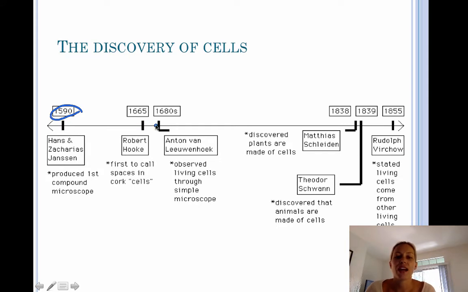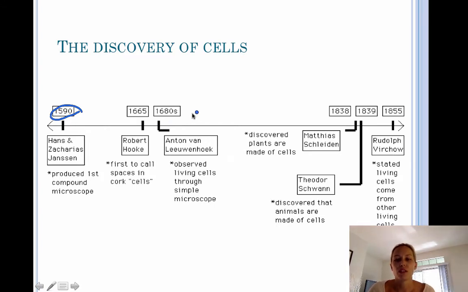A little bit later, we had Anton van Leeuwenhoek, and he designed his own microscope. There are many different forms of microscopes around, but he designed his own microscope and took a look at the first living cells. He observed tons of different things under the microscope, and he called those living things animalcules. Fortunately, that was changed. What he was looking at were protists and bacteria, but again, he was the first person to observe living cells.